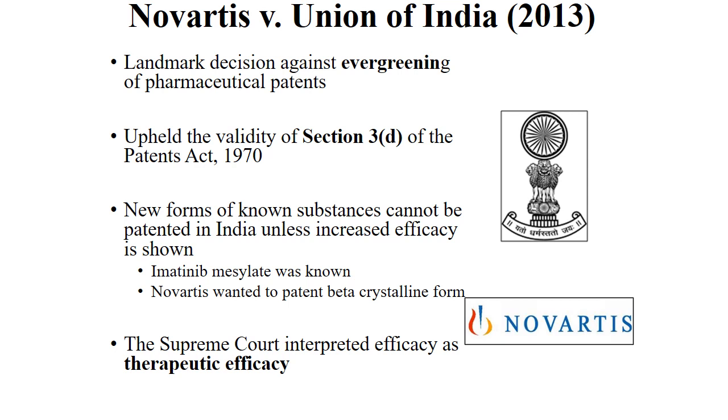So here is Novartis versus the Union of India, decided in 2013. The landmark decision was against the evergreening of pharmaceutical patents. The validity is 20 years. After that, the Patent Act was introduced in 1970. The new substance should be patentable in India, and it should show increased efficacy, as shown in the figures. Imatinib mesylate was known, and Novartis wanted to patent the beta form.